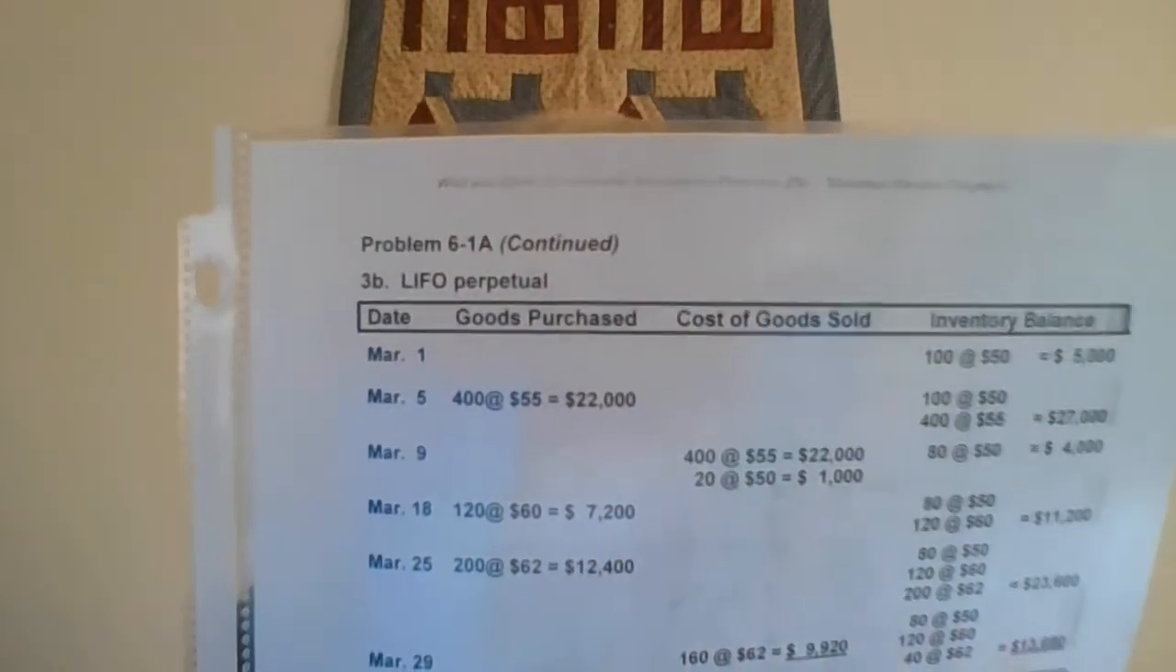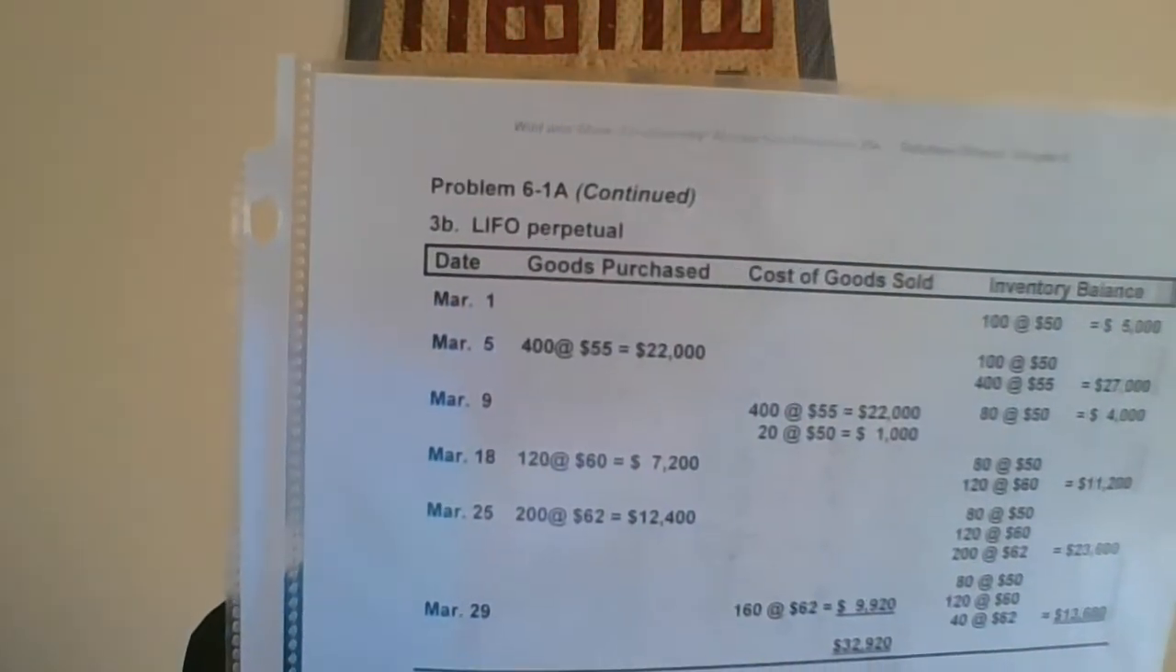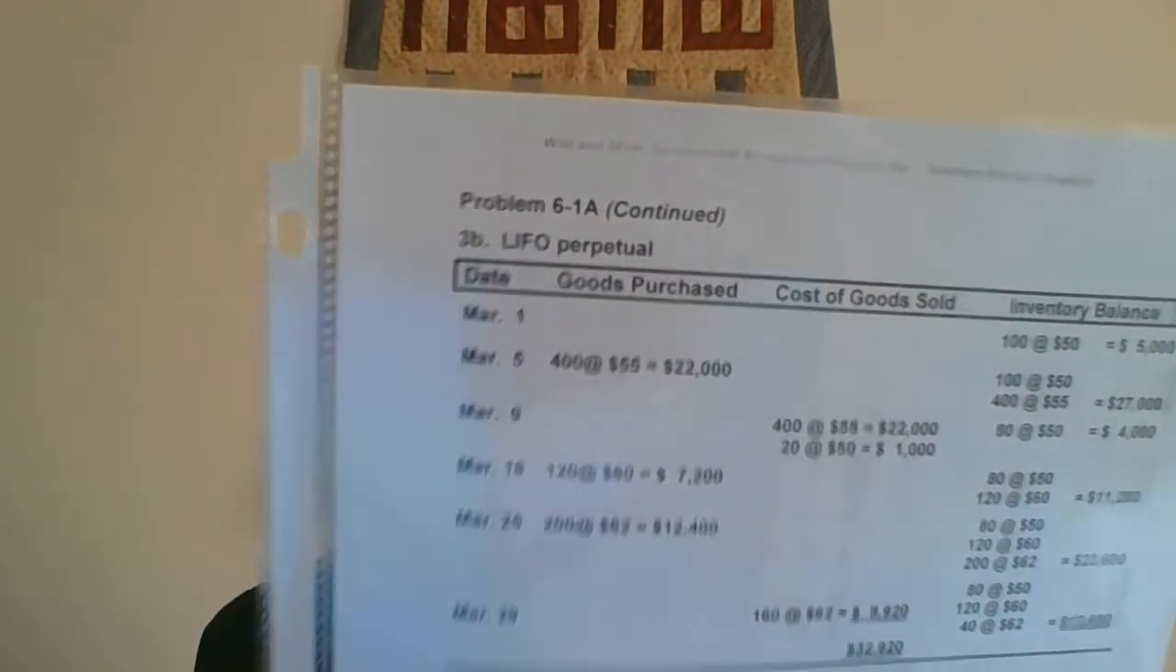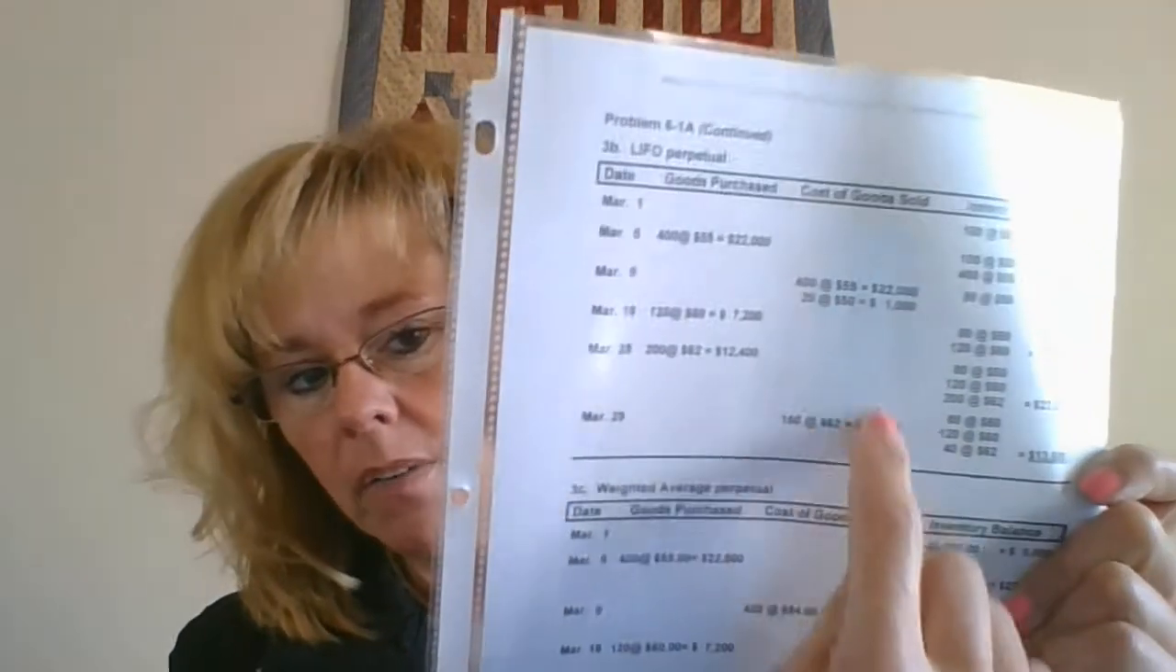And again, then we have our two purchases, and then we have the other sale here of 160 units, so we get rid of the 200 at 62 because we're going up the ladder. And then you have left that little bit there. You have left your 80 at 50, 120 at 60, and then you had 40 at 62 left. Again, add up all of your cost of goods sold so you get that ending number, and then make sure you calculate out ending inventory at the bottom, or the side there.